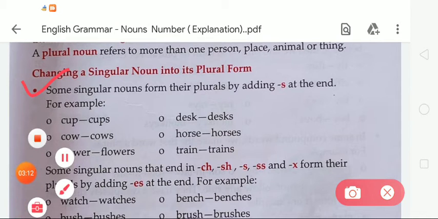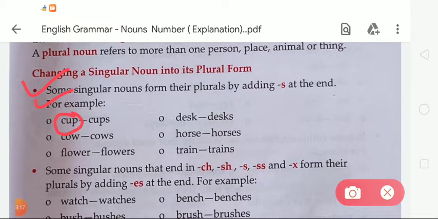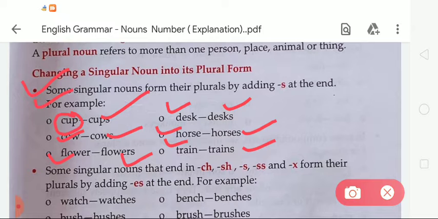For example, as you can see on your screen, there is a cup. It is a singular noun. How could we change this singular noun into plural? We have to add s at the end. So it will be cups. Next is cow, so in plural form it will be cows. Next, flower, flowers. Then desk, desks. Then horse, horses. Train, trains. Like this we have to change the given singular noun into plural form.